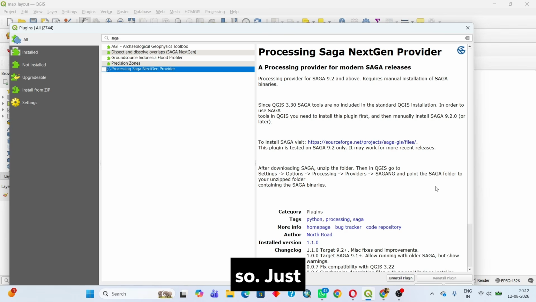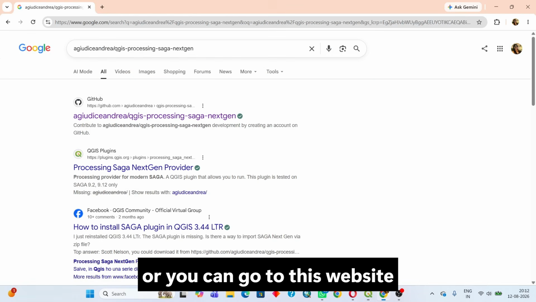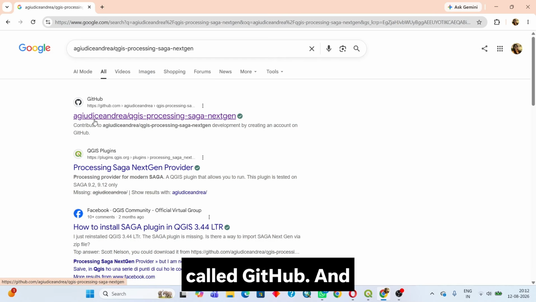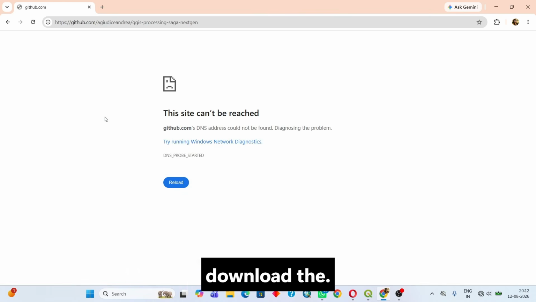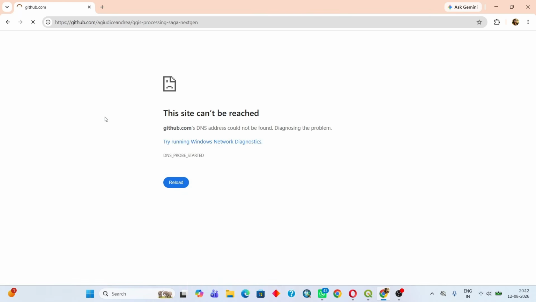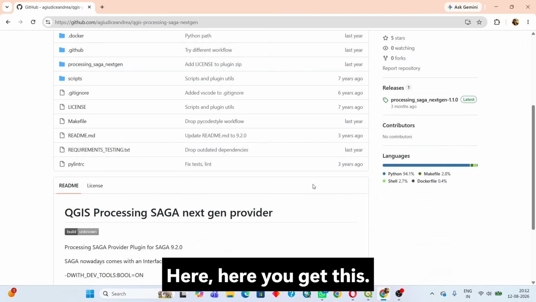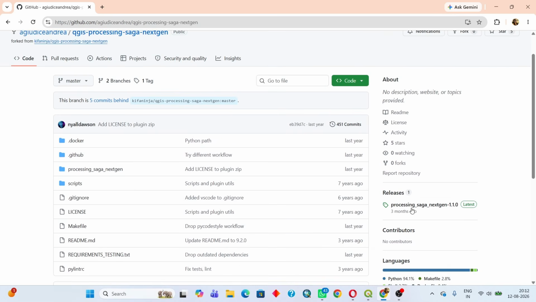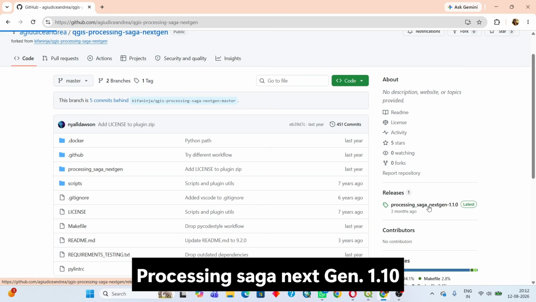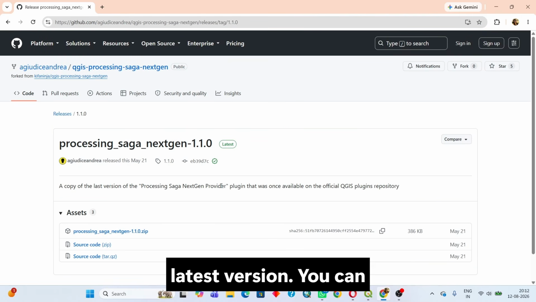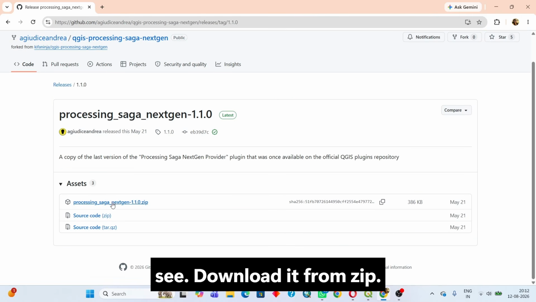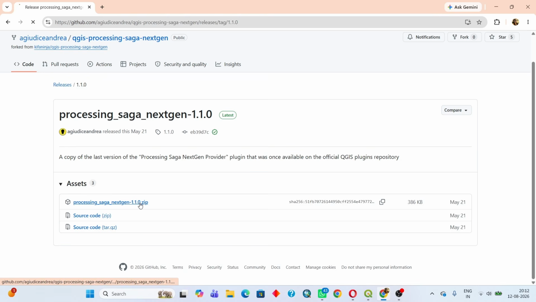Or you can go to this website called GitHub, and from this you can download the Processing SAGA NextGen 1.10 latest version. You can see, download it from zip.